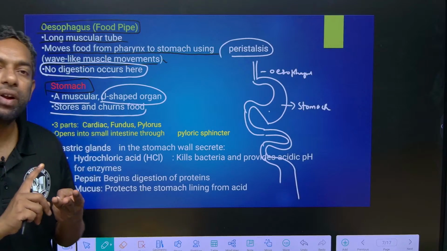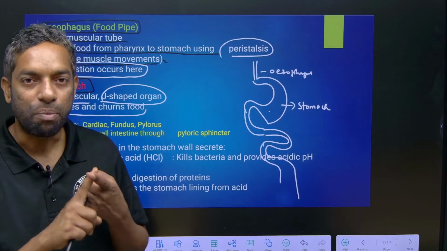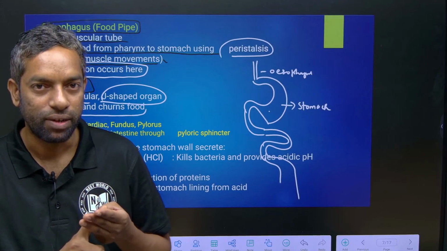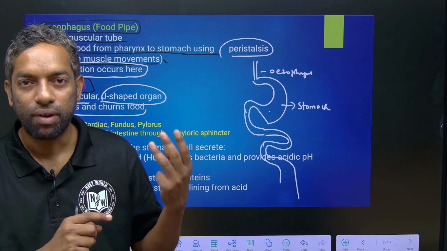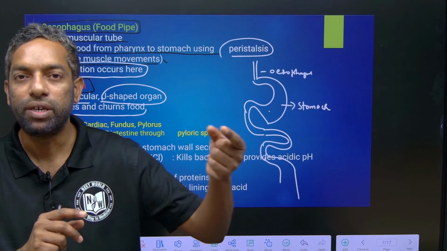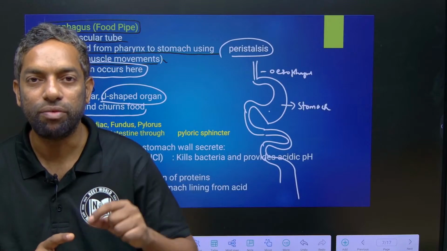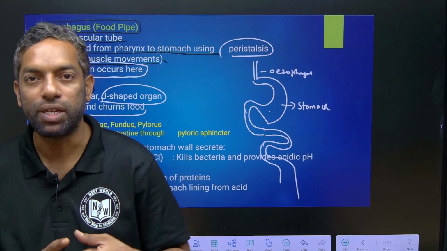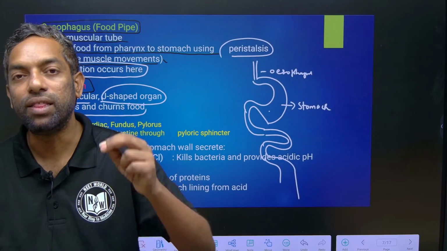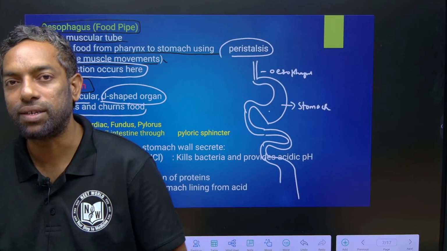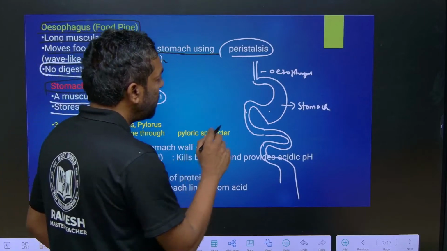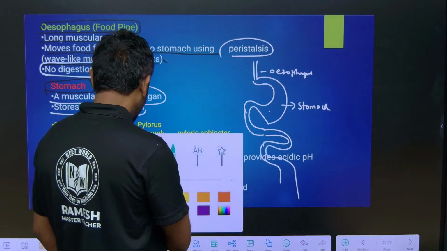We eat different kinds of food, right? Carbohydrates we can eat, proteins we can eat, fats we can eat, like lipids. Carbohydrates can be digested within the mouth. First digestion starts in the mouth with the help of saliva. So protein digestion starts in the stomach, where first protein digestion is started. And guys, the stomach has three parts.